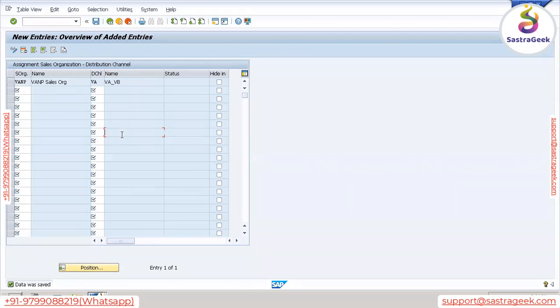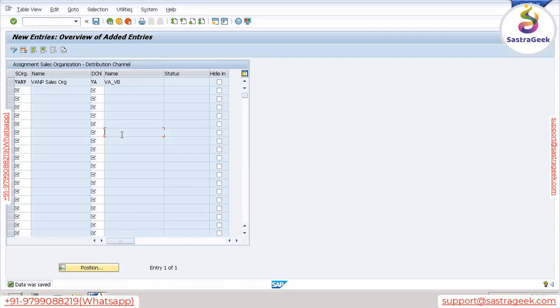Now please think and then answer. If I ask you, what is the relationship between sales organization and distribution channel? One to many or many to many? One to many. Anyone else? Many to many. Okay. Now I would like to know the reason. Why one to many? Why many to many? Tell me, then only you will understand this concept. You will never forget, believe me. If you discuss, you will never forget this.